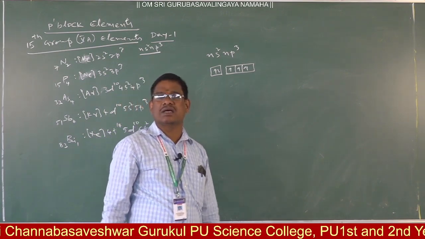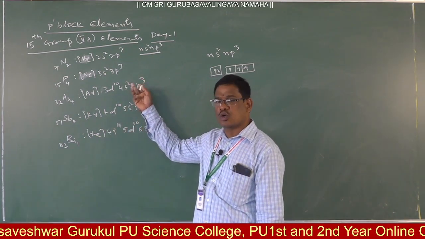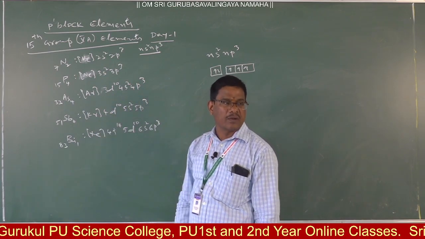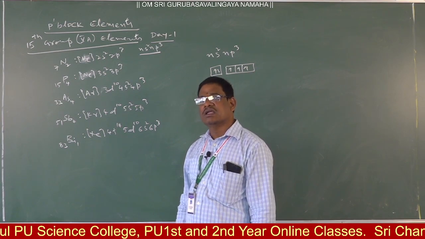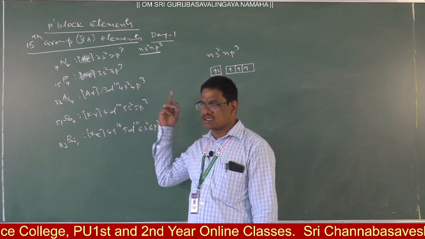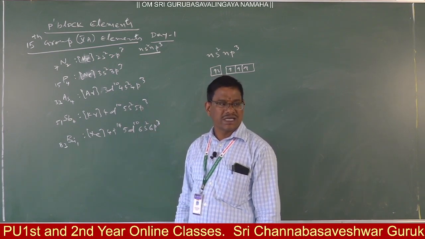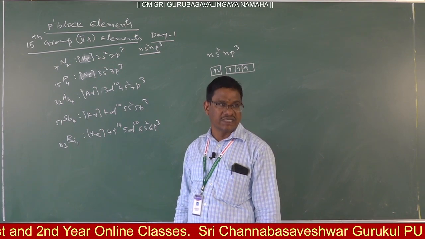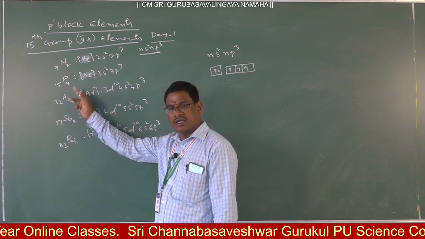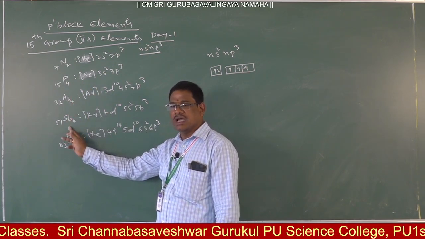The second highest atomicity is exhibited by phosphorus, arsenic and antimony, which are tetraatomic. The highest atomicity is from sulfur, selenium and tellurium, the chalcogen group elements, which are octaatomic: S8, Se8 and Te8.